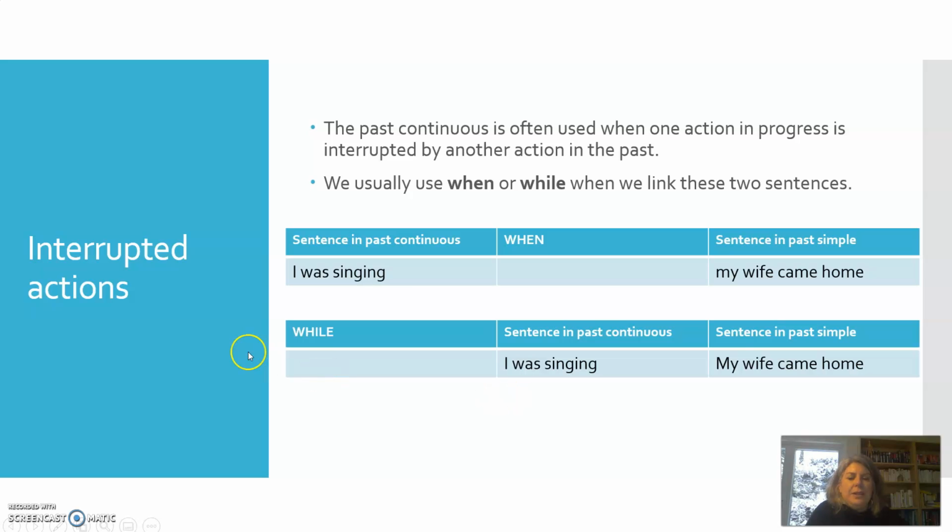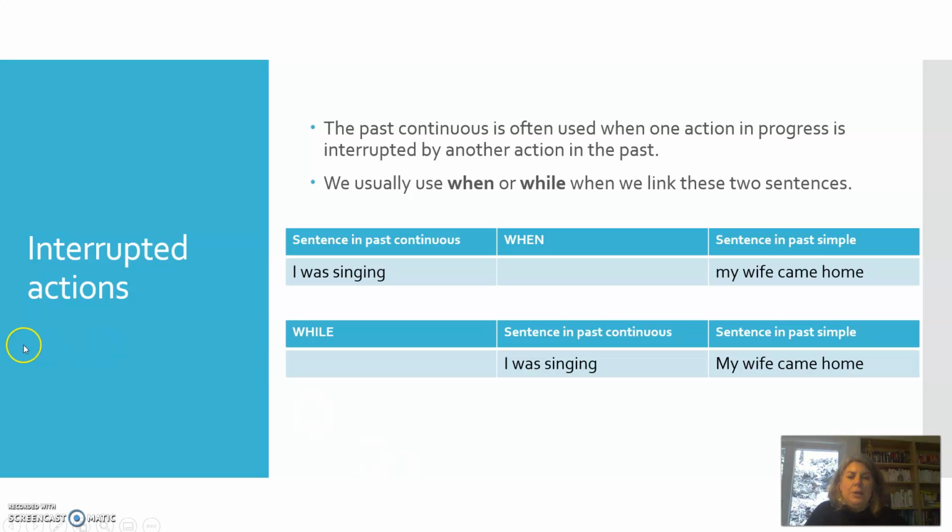The past continuous is a form we often use when one action is in progress, det noe som skjer, and it's interrupted by another action in the past. Okay, so this is when we're using past continuous, it's something that happened in the past, i fortid, but we have one thing that is happening and then it's interrupted by another thing. Okay, so det noe som skjer, en handling som foregår, og så blir det avbrutt av en annen handling. Okay, we usually use when or while when we link these two sentences. Når vi binder dem sammen.